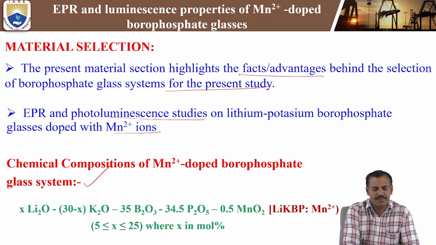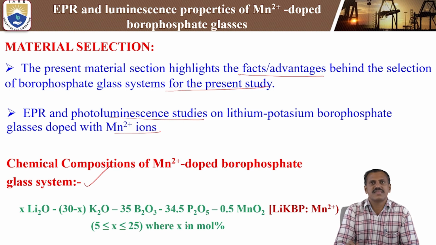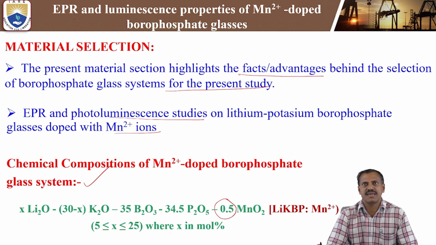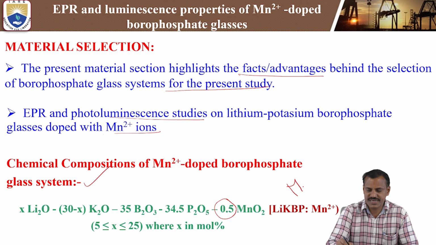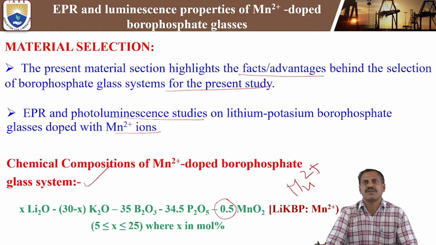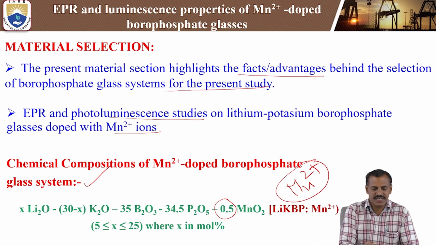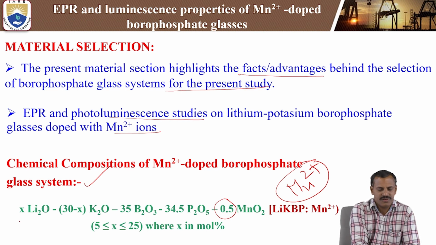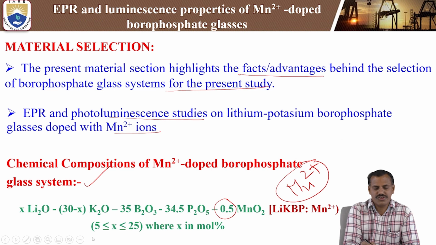So 35 mole percentage of B2O3 and 34.5 mole percentage of P2O5, and only a low concentration, 0.5 mole percentage, of manganese oxide, that is MnO2. That is why we get Mn 2 plus. So we are doping with transition metal ions in the borophosphate. The lithium content and potassium content are the mixed alkali elements, and we are varying their concentration from 5 mole percentage to 25 mole percentage.